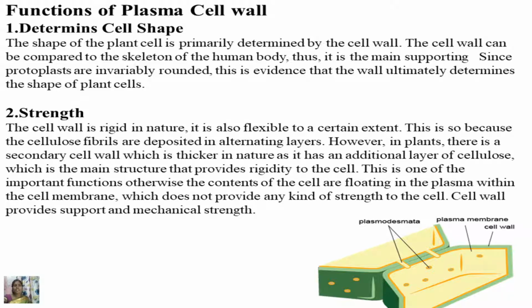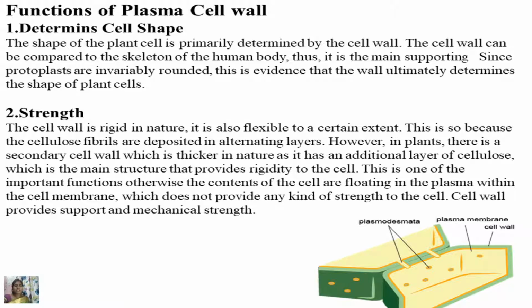Coming to the functions of the plant cell wall, it determines the cell shape. The shape of the plant cell is primarily determined by the cell wall. The cell wall can be compared to the skeleton of a human body. Thus, it is the main supporting system. Since the protoplasts are invariably rounded, this is the evidence that the wall ultimately determines the shape of the plant cell.